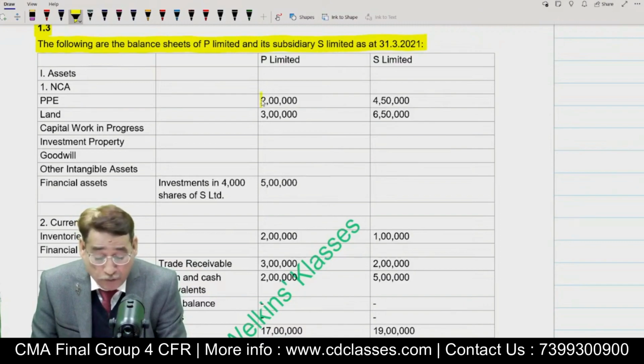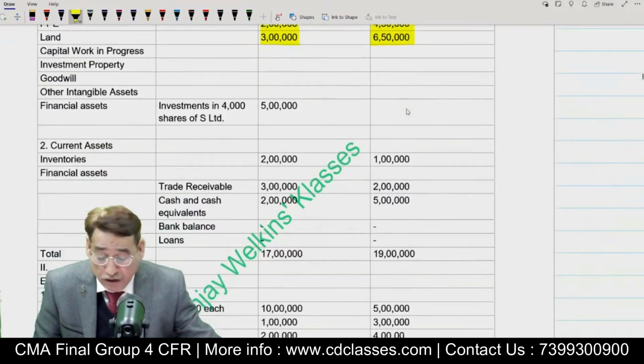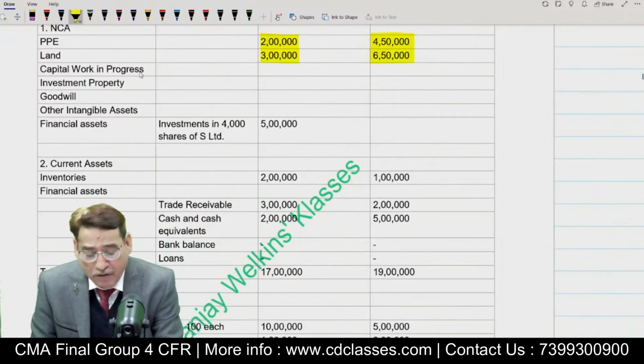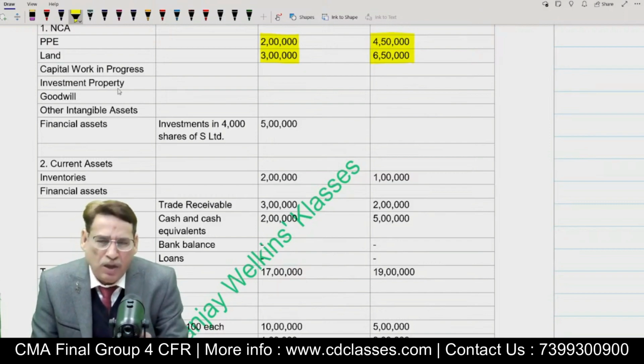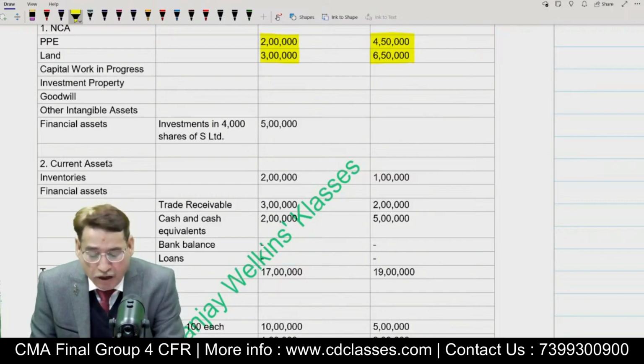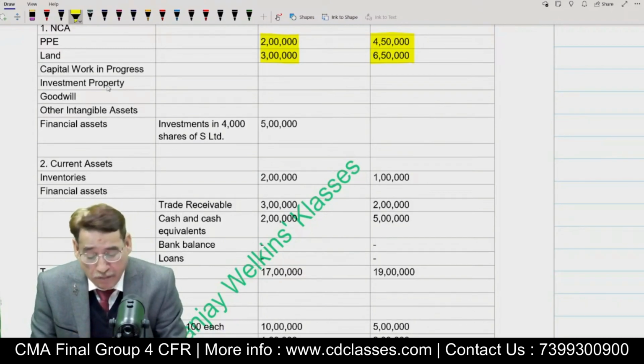Once again, we start with property, plant and equipment 2 lakh and 4 lakh 50,000, and then land 3 lakh and then 6 lakh 50,000. Although I have given some more items, those item figures are not presented. It is just to tell you that when we prepare the balance sheet as per Division 2, such items also come in the balance sheet.